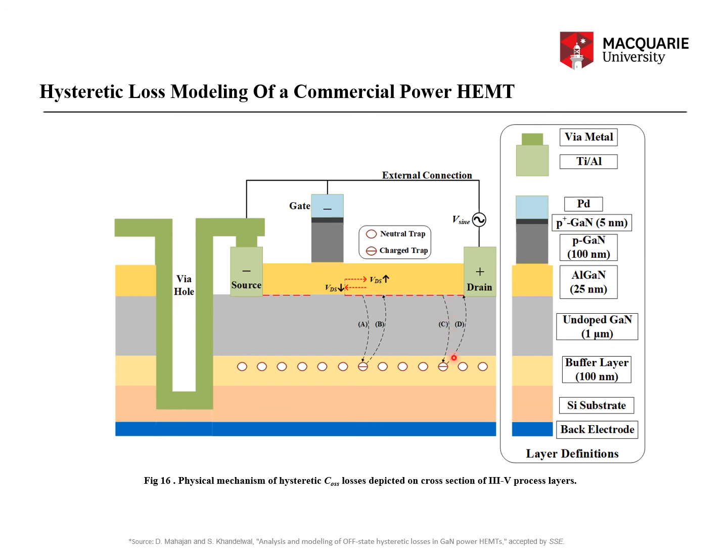If these time constants are less than the applied period, it's as if there is no loss of the charge, and I'm assuming that each charge that was getting captured has been released back into the 2DEG region. In that case, the hysteretic losses will be minimal and the dissipation factor will also be minimal.